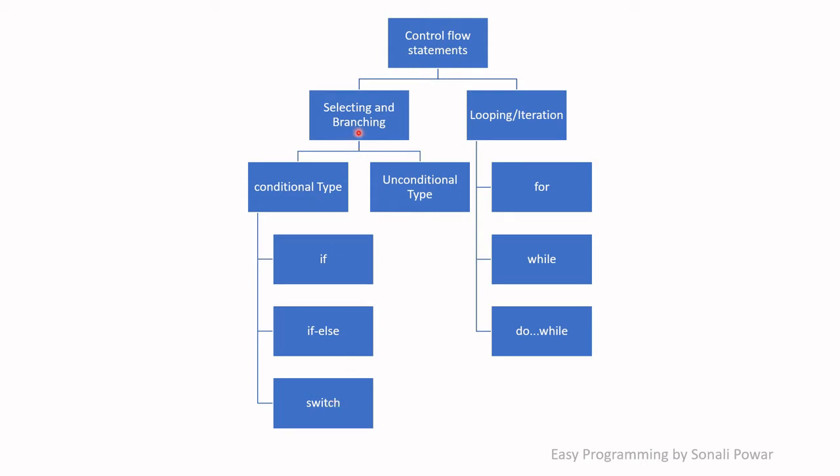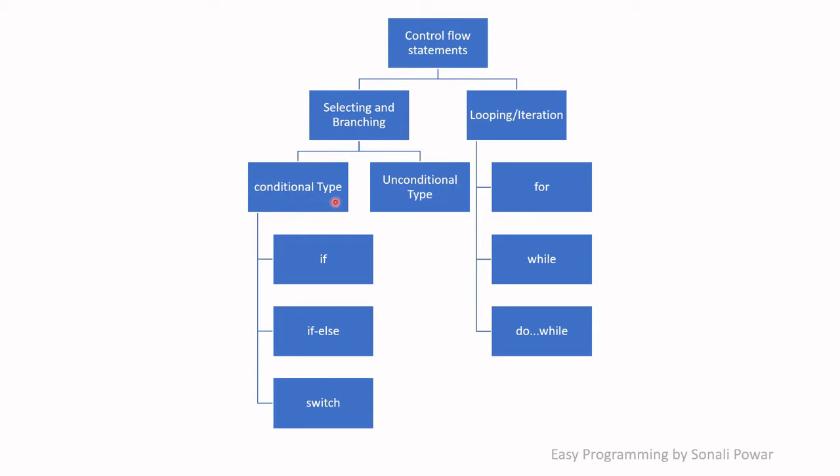Now next one is branching. What is meant by branching? Suppose there is one condition, and depending upon that condition I will take one decision. If this condition is true, then do some task. If this condition is false, then do another task. Such a type of statement is called a branching statement. Under this there are two types. The first one is conditional type, the second one is unconditional type.